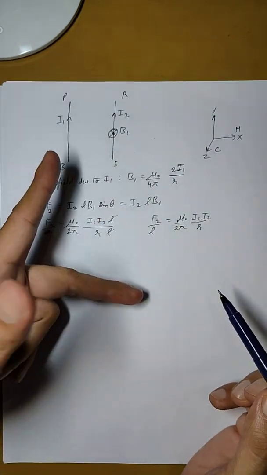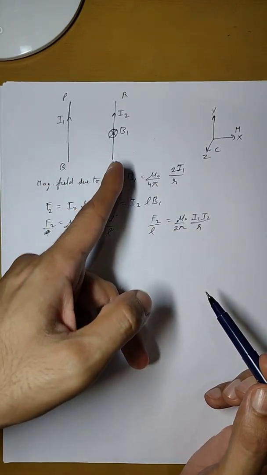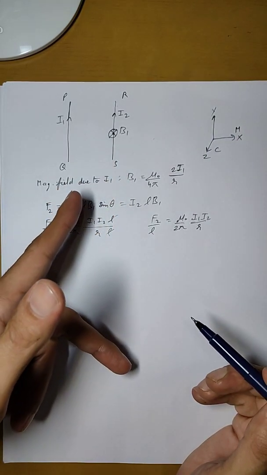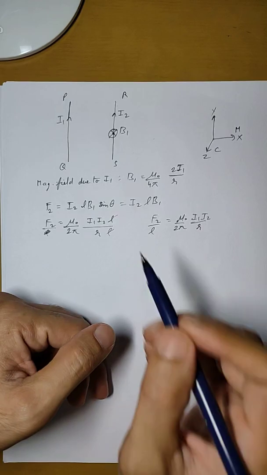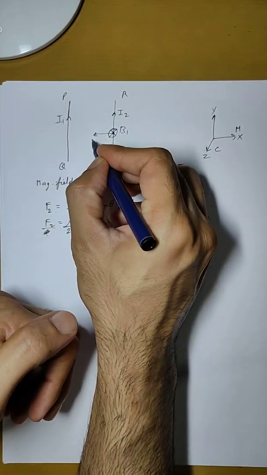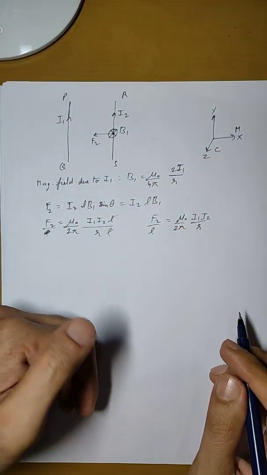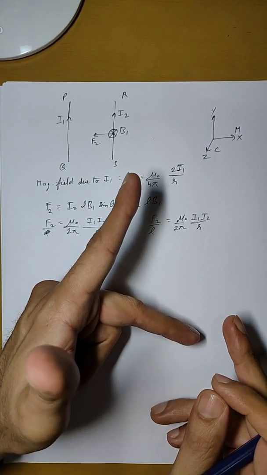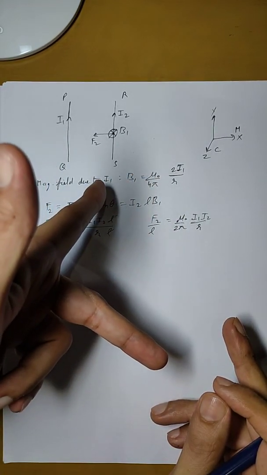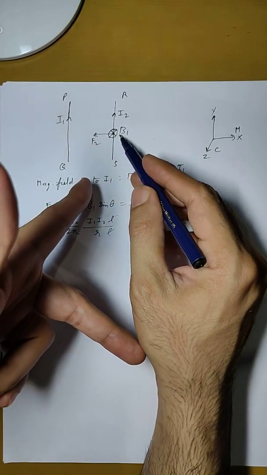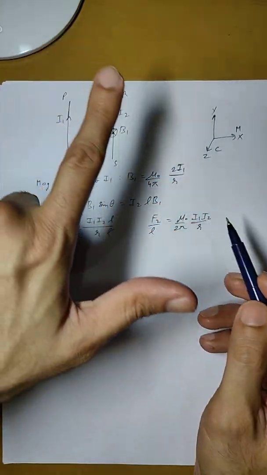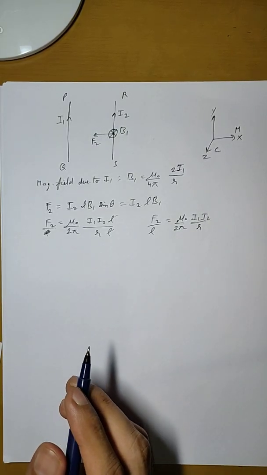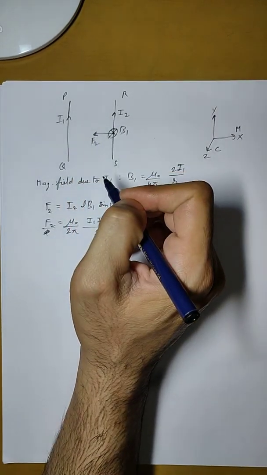If we apply the same thing here to find the direction of the force F2 on this conductor, we will find that F2 will be towards PQ. The direction of F2 will be towards PQ. We keep the current direction and B is in the downward direction. So it will be like this. By using this left hand rule we find that F2 is in this direction.